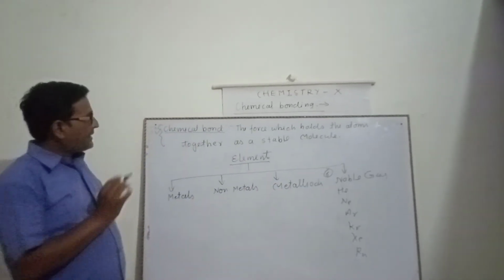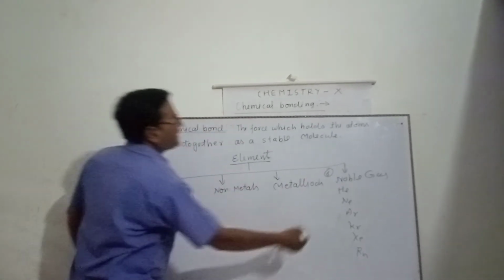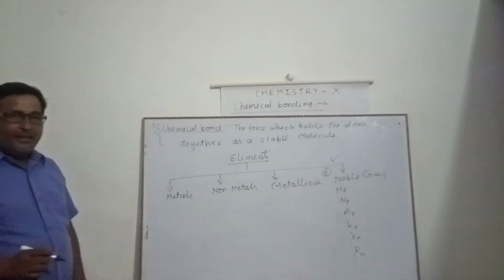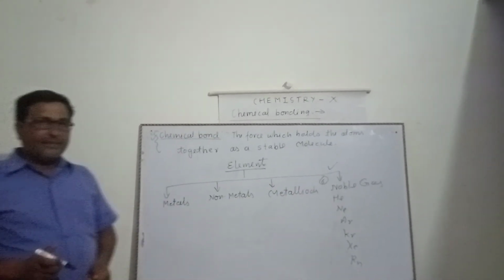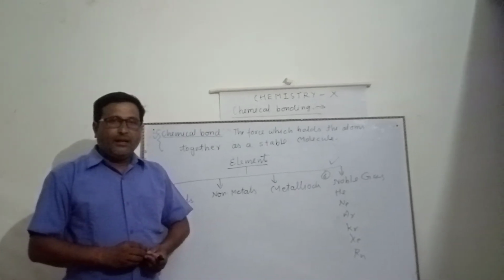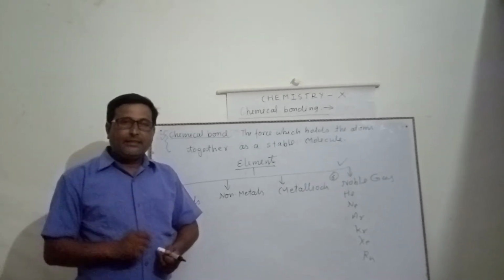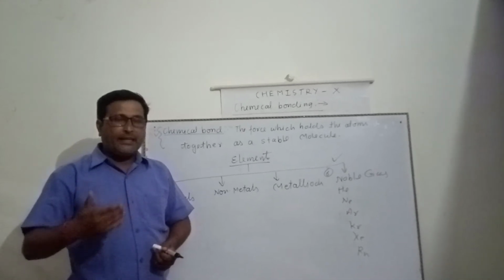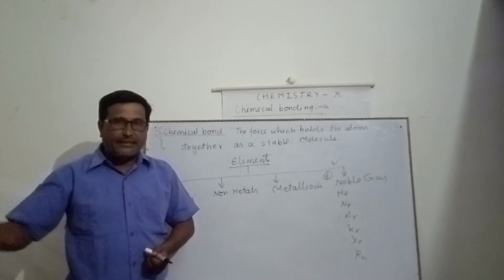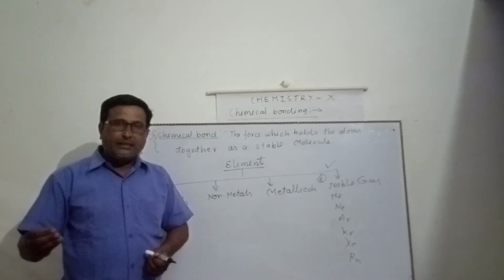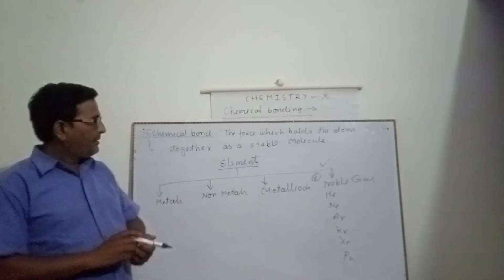I am going to start this chapter, chemical bonding, from the noble gases, because in our previous class I had given some definitions. Perhaps you remember: what is valency, what is combining capacity, and what is an atom, molecule, compound, atomic number, atomic mass.